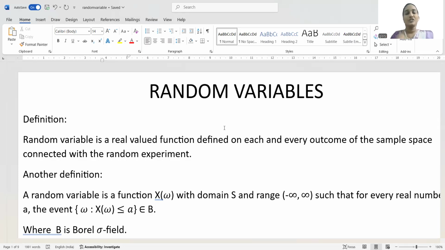Similarly, for a continuous random variable, a function is a probability density function only if it satisfies two conditions: individual f of x must be greater than or equal to 0, and when we apply the limits and integrate, it must be equal to 1.